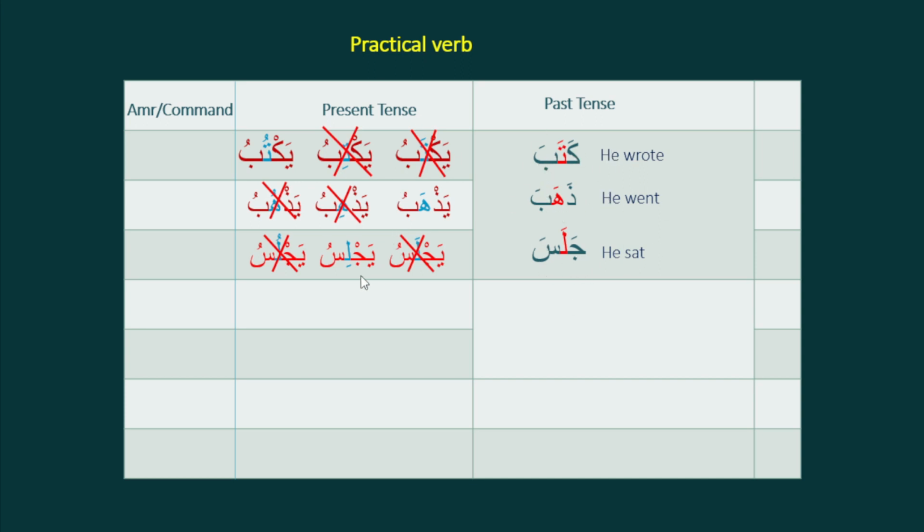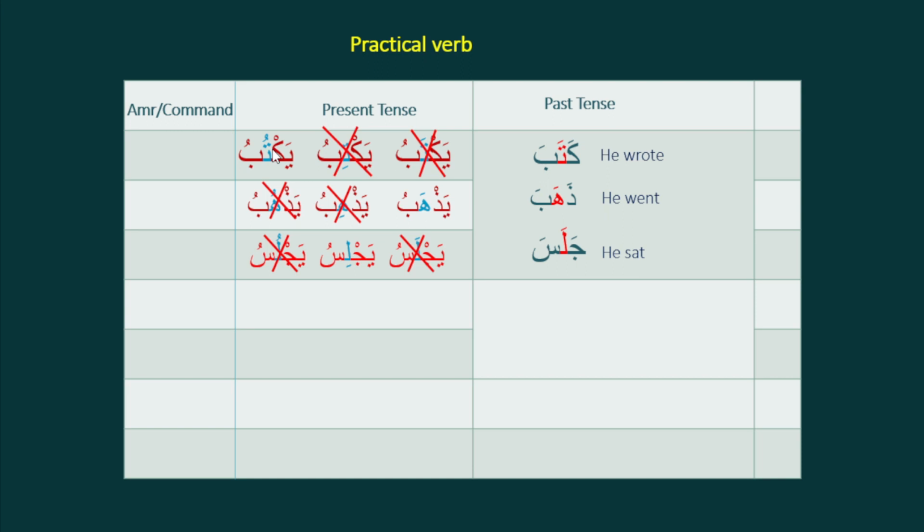But in the present tense, the middle letter for every verb is different. For kataba it is dhamma, for dhahaba it is fatha, for jalasa it is kasra. So we have to know what the present tense verb middle letter will be. If the past tense verb is under this pattern, all fatha, then we have to know the middle letter of the present tense verb.